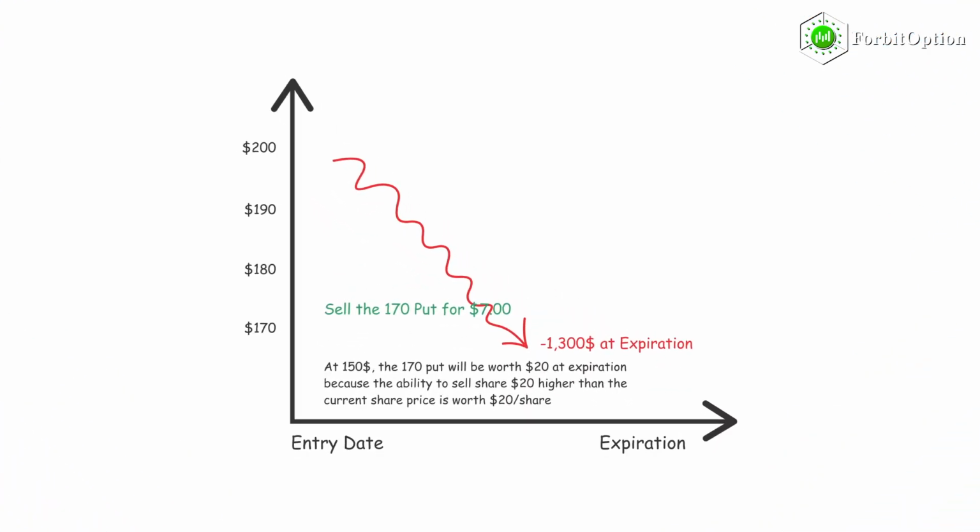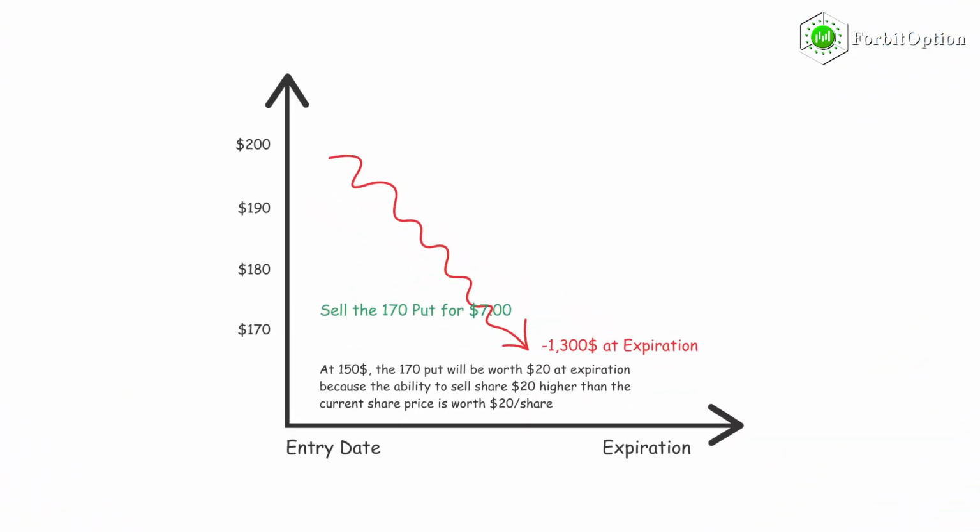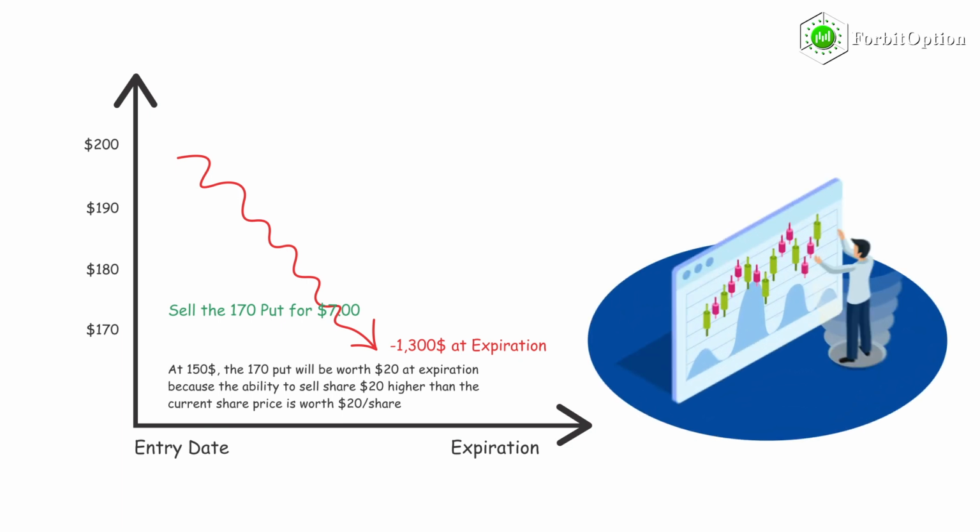However, if the share price falls, selling put options can result in significant loss potential. For example, if the stock price fell to $150 by expiration, the 170 put would be worth $20 because there's a $20 per share value in being able to sell shares $20 above the current stock price. Since the put was sold for $7, an increase to $20 would represent a $1,300 loss per put contract that was sold. The worst-case scenario when selling puts is that the stock price falls to $0, the company goes out of business before the option expires.